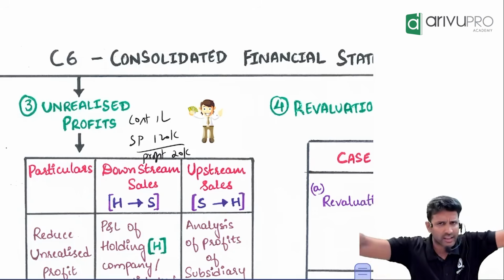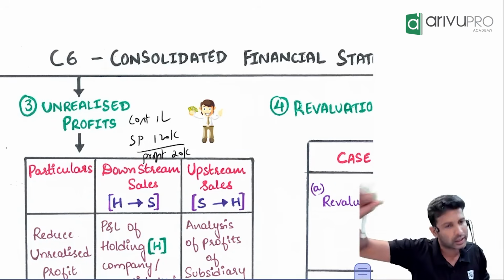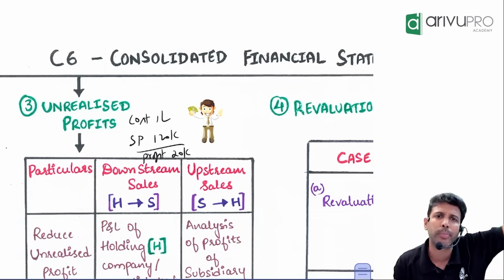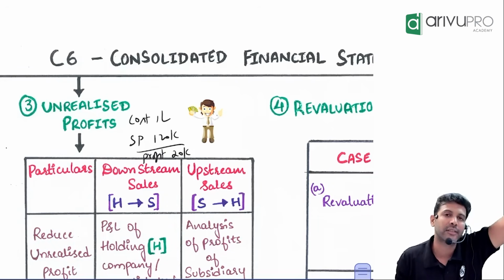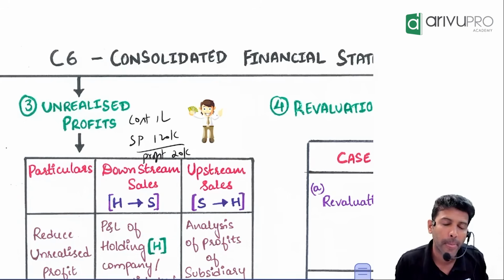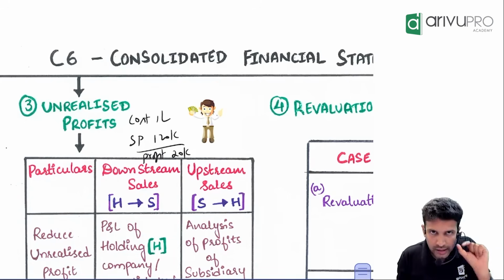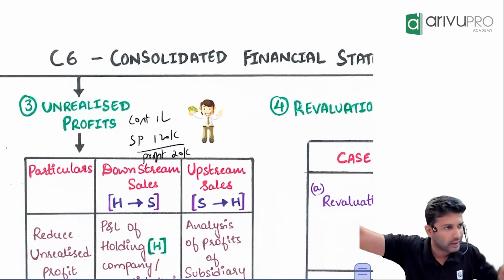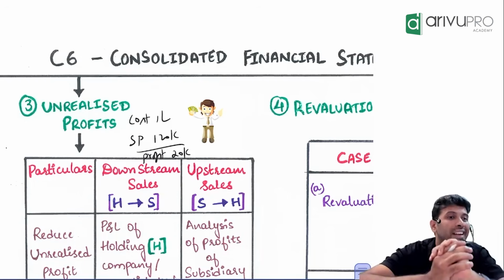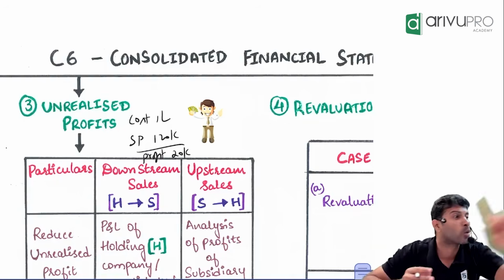As long as they are separate companies, one company can sell goods to the other company, or one company can purchase goods from the other company. But go ahead and remind yourself of the chapter name. Consolidated Financial Statement. In Consolidated Financial Statement, are you treating the holding company separately and the subsidiary separately, or are you summing them up? You are adding them. That means you are considering them as one company.